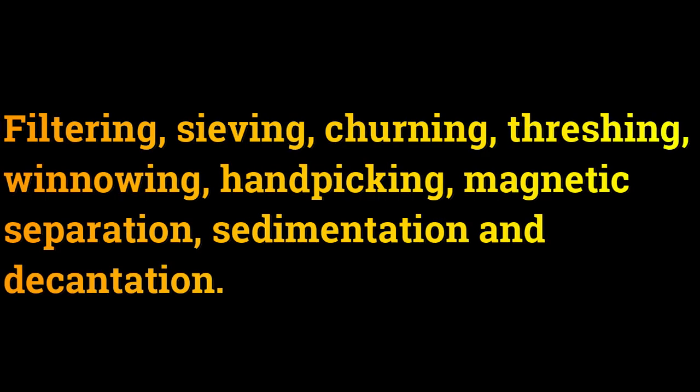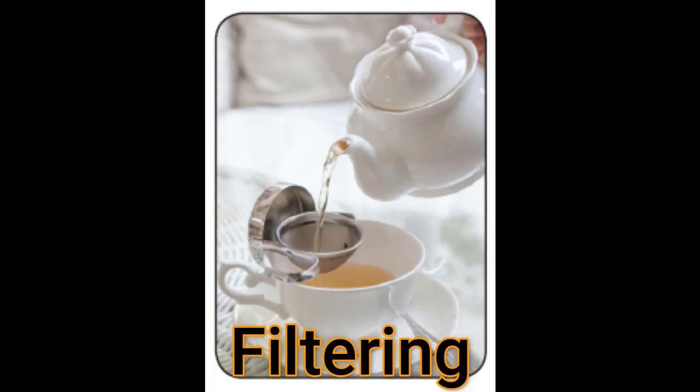Let us see some of the separation methods. They are filtering, sieving, churning, threshing, winnowing, hand picking, magnetic separation, sedimentation and decantation. First let us see the filtering method. In our day-to-day life we are using the filtering method. Every day mom makes tea for us. Mom uses a strainer to remove the tea leaves to get the clear liquid. Larger sized particles of tea leaves will be retained by the strainer while the clear liquid will pass through. This method is called filtering.